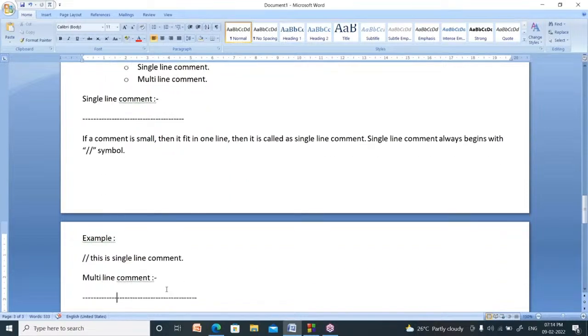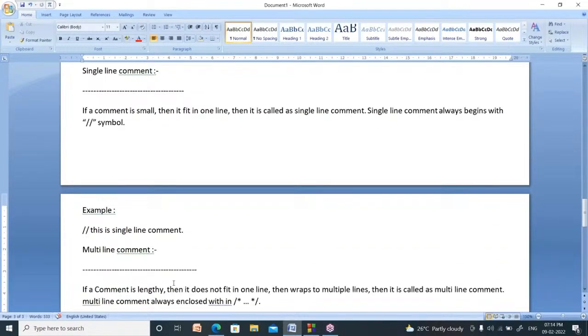Next one is the multi-line comment. What is the meaning of multi-line comment? If a comment is lengthy and does not fit in one line, then it wraps to multiple lines. Then it is called a multi-line comment.